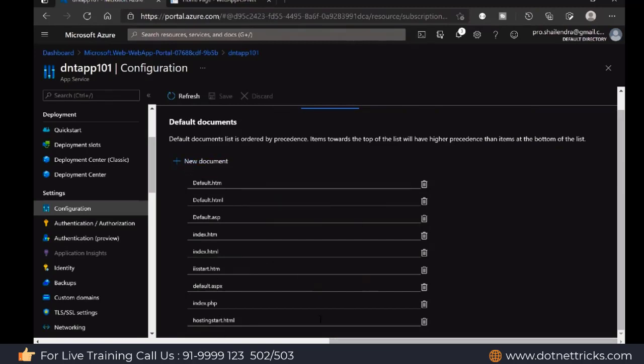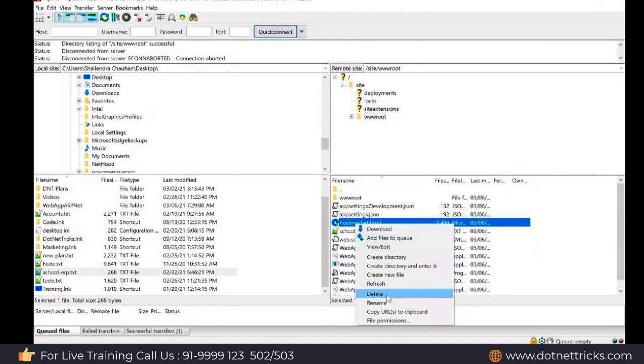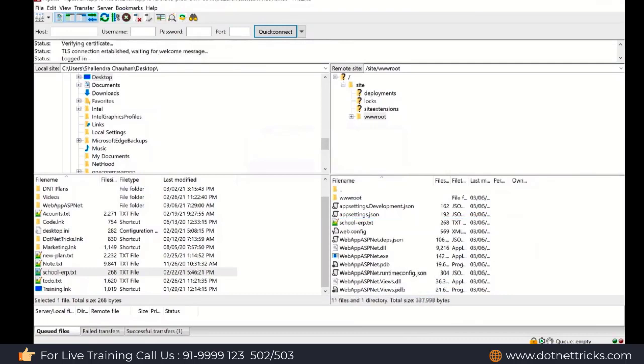We don't have any static file, so we can leave it as it is. By default, there is a hostingstart.html file. If you want to delete it, you can delete it here. It's not actually required because the code we have already deployed is there. It has been deleted now.